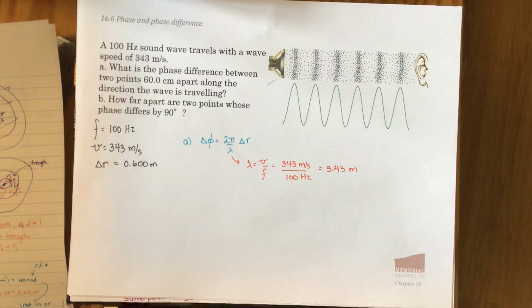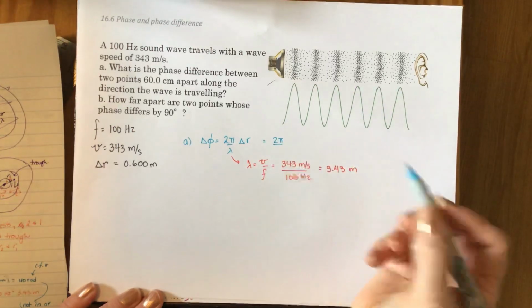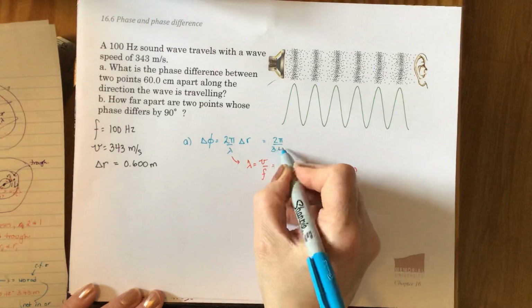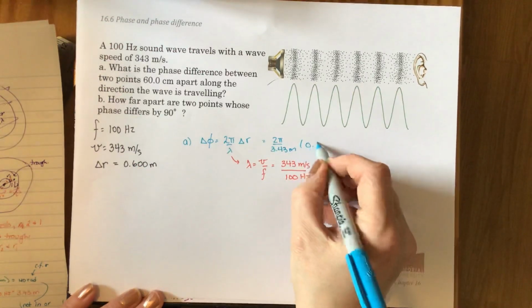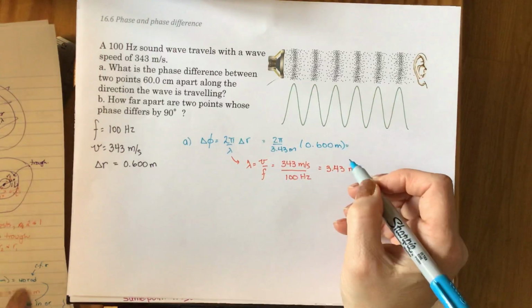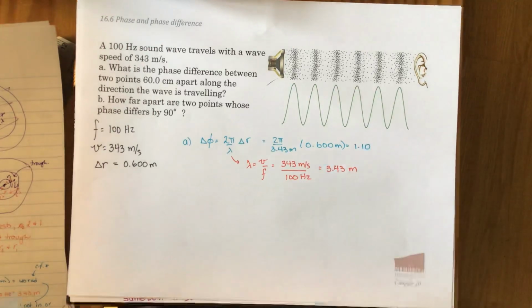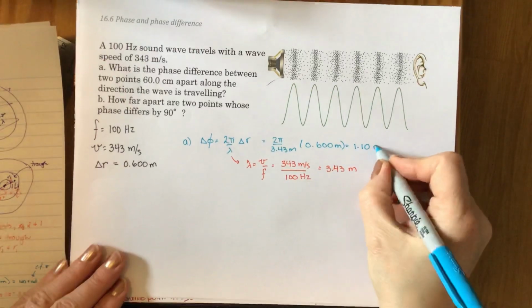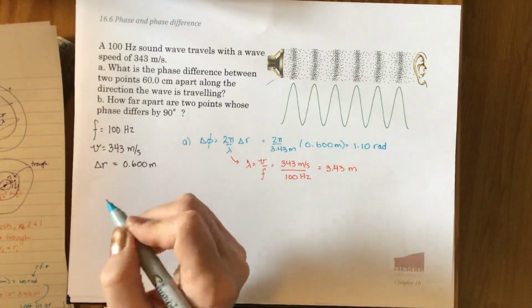So let's put in that lambda with our delta r. We've got 2 pi divided by 3.43 meters times delta r, which was 60 centimeters, 0.600 meters. When we put that through the calculator, we get 1.10. It would be okay to leave it as 1.10, but it might be better to put in radians, just as a reminder that these differences in phase angles are in radians.